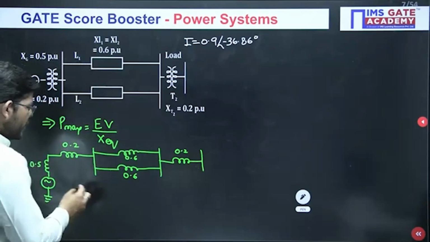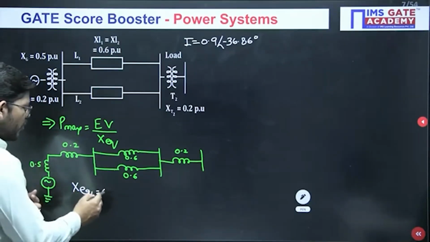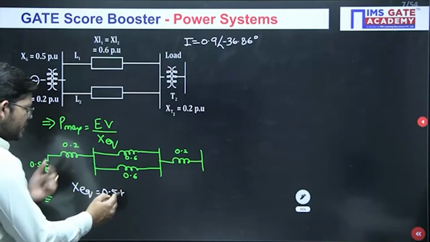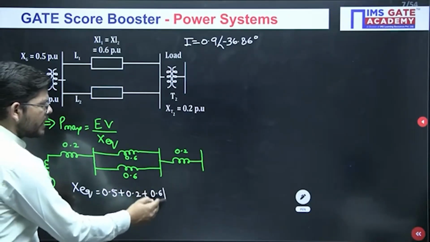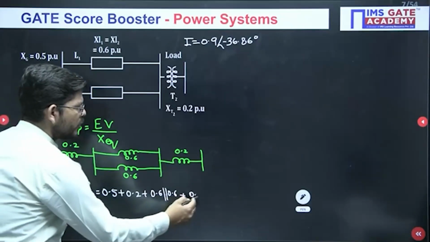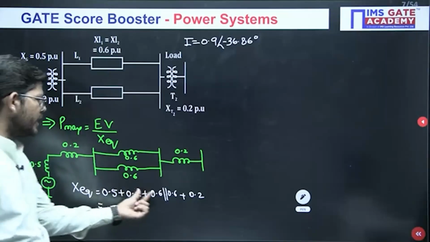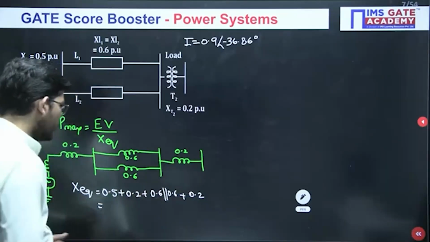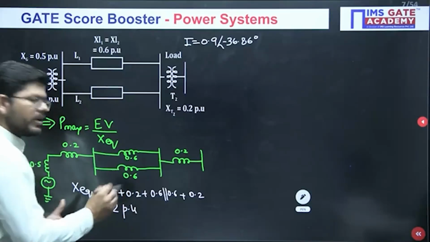So what will be the X equivalent here? X equivalent will be 0.5 plus 0.2 plus the parallel combination of 0.6 with 0.6 plus 0.2. So how much will you get? 0.5 plus 0.2, and here you will get 0.3 and then 0.2. So you will get 1.2 per unit. This will be your X equivalent.